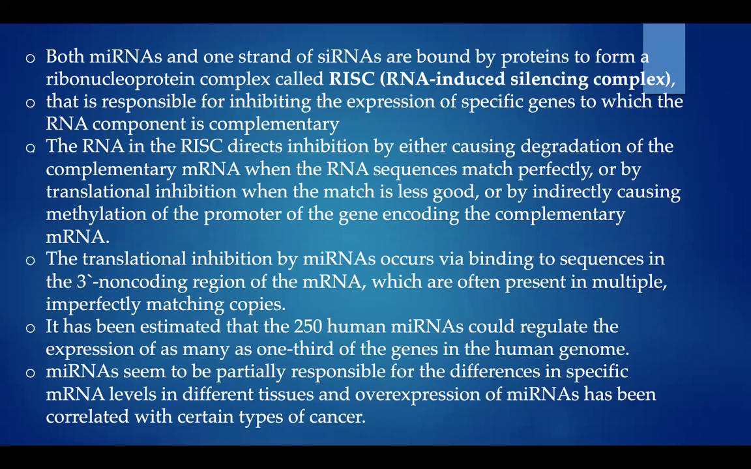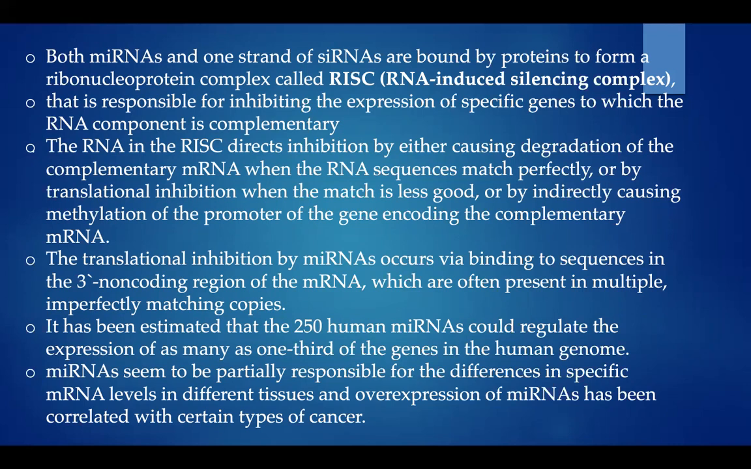So here also a protein is there, but this is not the ribonucleoprotein which we studied previously, the snRNPs; this is not the same one. Here we have miRNAs and siRNAs, so it is called the RNA induced silencing complex, which is responsible for inhibiting the expression of specific genes to which the RNA component is complementary. So this RNA induced silencing complex helps to inhibit the expression of specific genes.